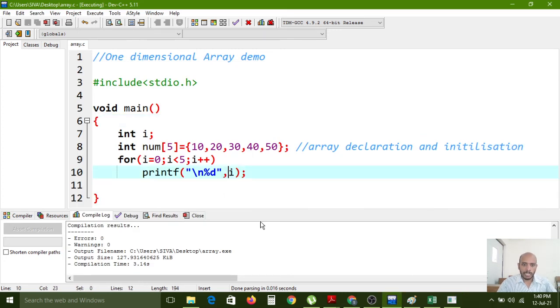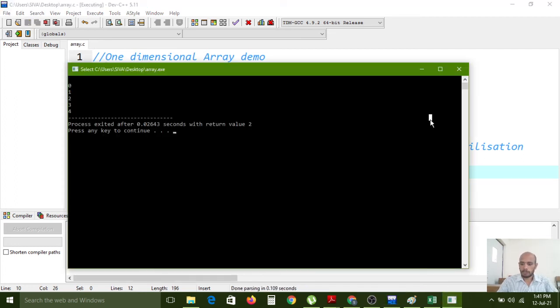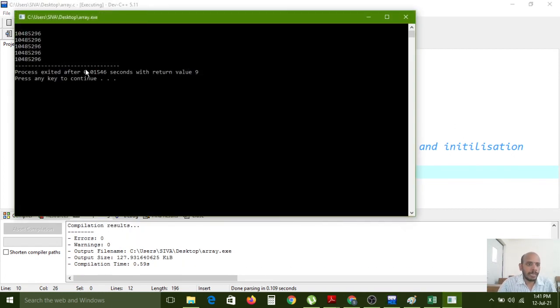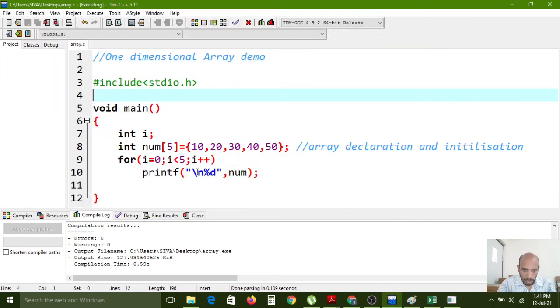So here, instead of i, if you give a number, then it accepts the number values. Now I am compiling again and executing. It is printing a memory address. Wait. 5, 10, 20, 30, 40, 50.